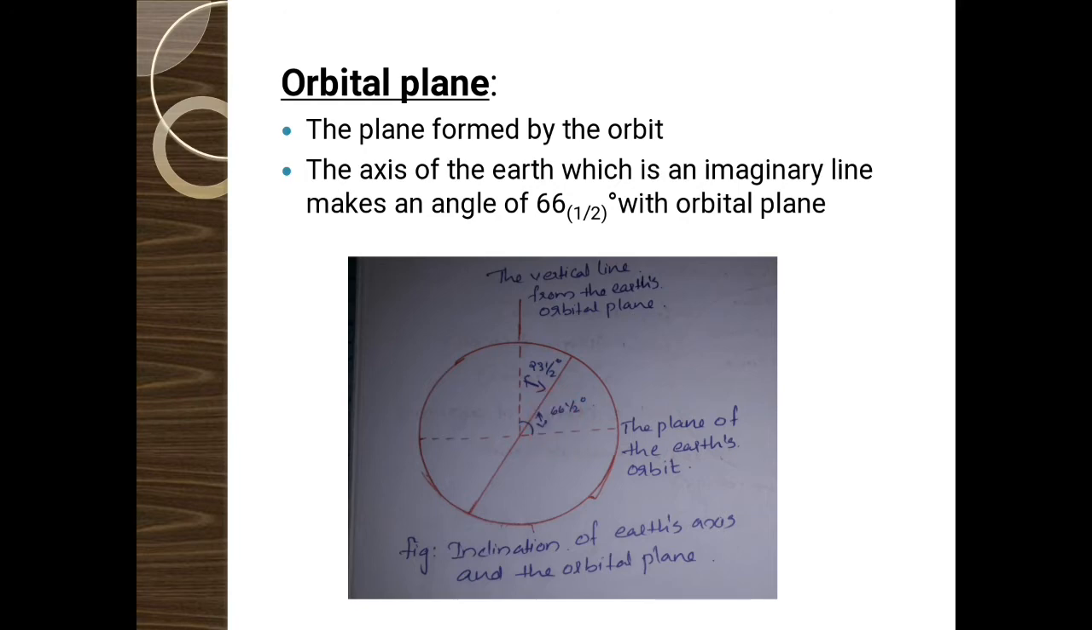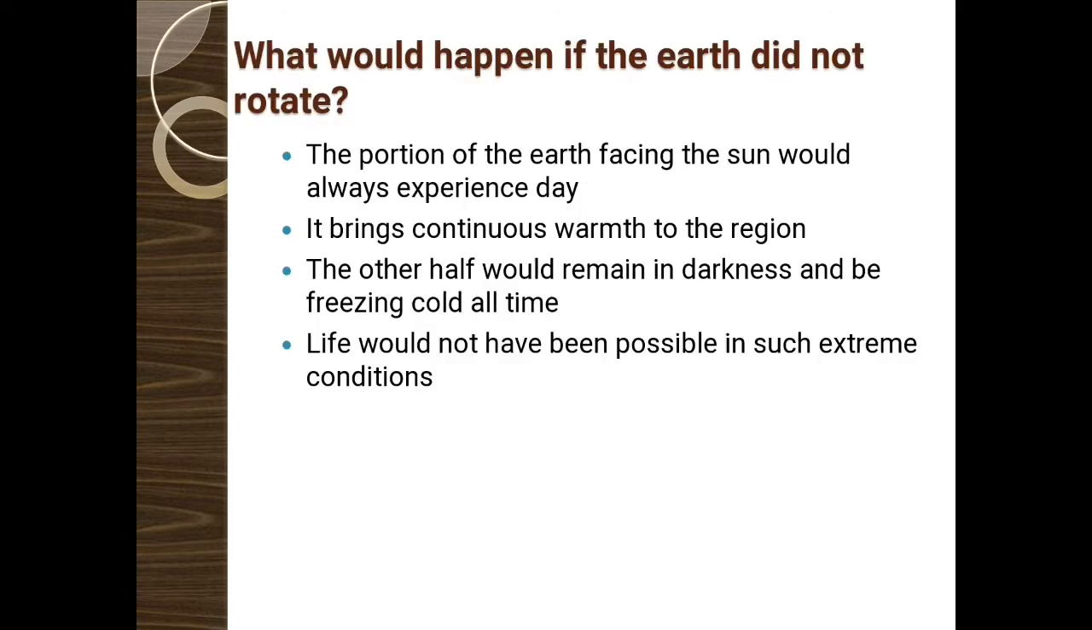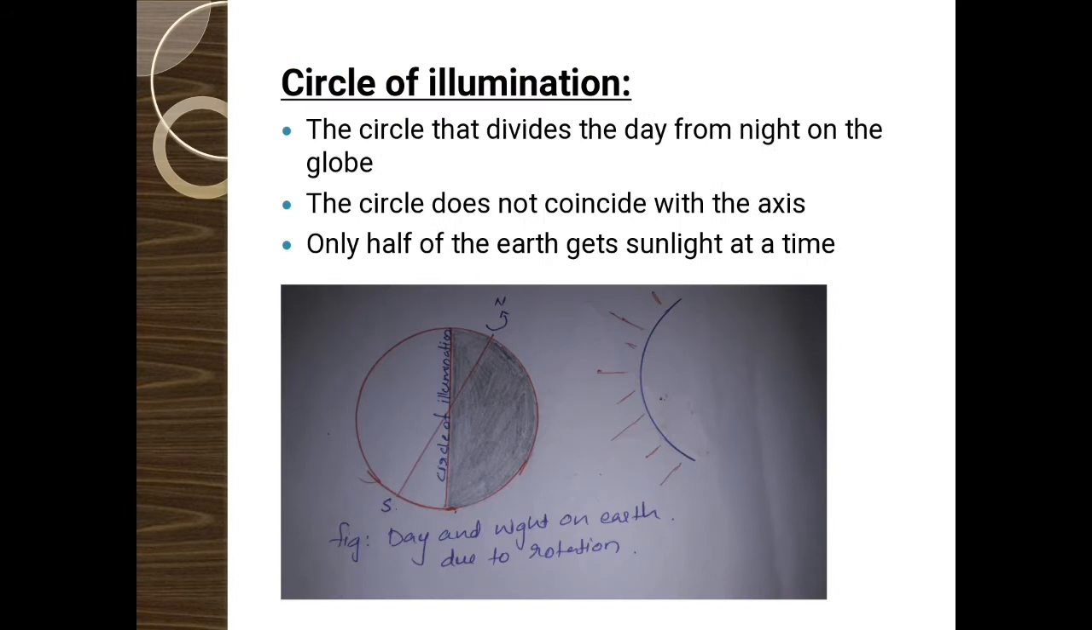Next we can study about the circle of illumination. We have already discussed that the day and night phenomena is due to the rotation of the earth. Then circle of illumination is the circle that divides the day from night on the globe. Actually only one part of the earth receives the sunlight at a time, and the other half will be in darkness. So the circle that divides the day from night on the globe is called the circle of illumination.